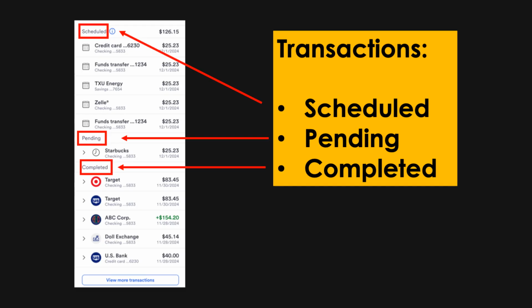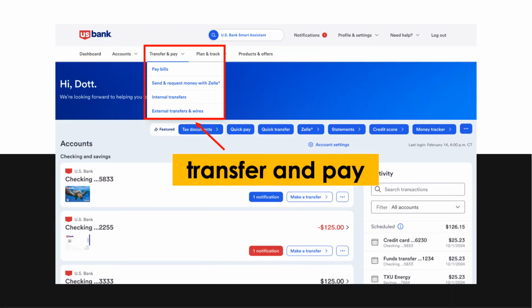Knowing these 3 types helps you understand what will happen soon, what is happening now, and what is already done, completed, or posted. Always check your transactions to make sure your payments are correct. Transfer and pay services allow customers to move money between accounts or pay bills electronically. These features make banking easier because they reduce the need for writing checks or visiting a branch in person.